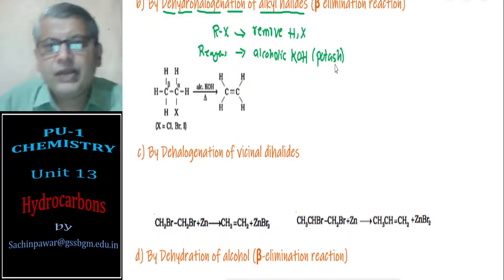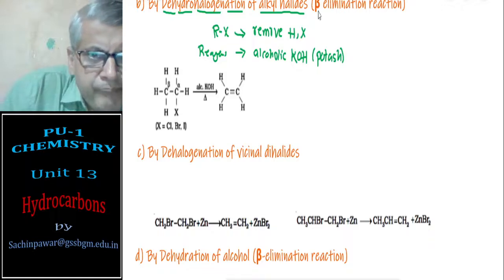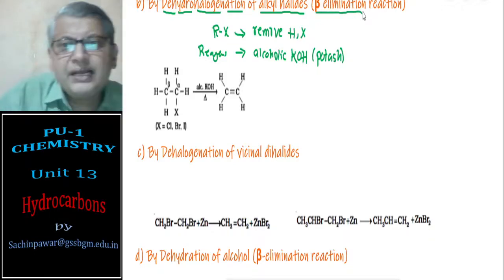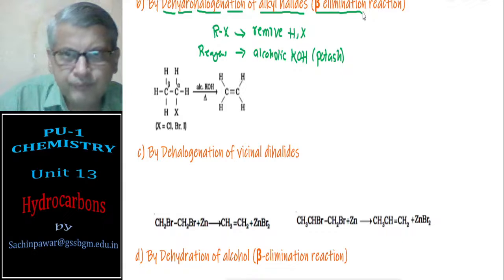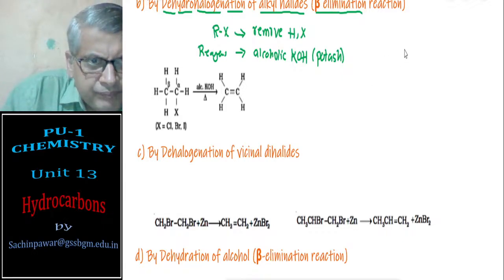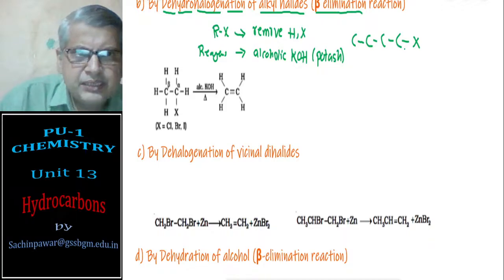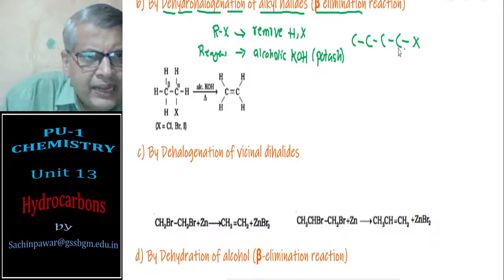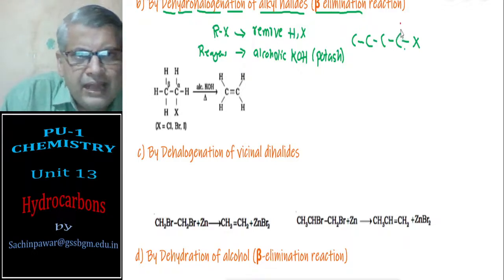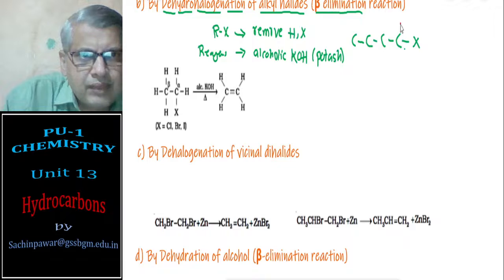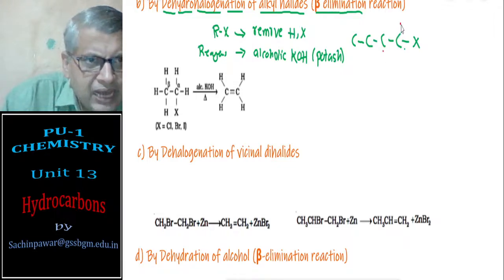We use alcoholic potash. Here there will be a beta elimination, which I will explain to you. Suppose I have an alkyl halide, so the halogen atom is attached to the carbon chain. Then please remember, the carbon atom bearing the halogen is the alpha carbon atom and the next one is the beta carbon atom.